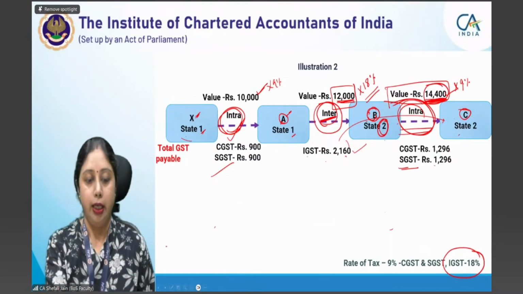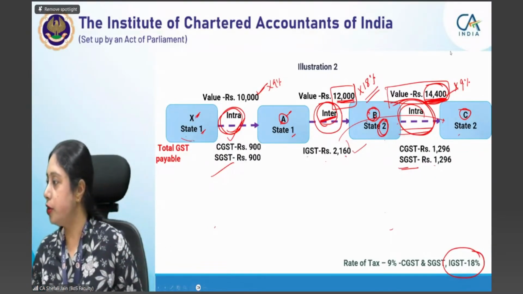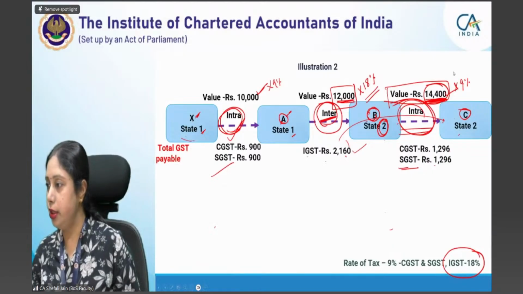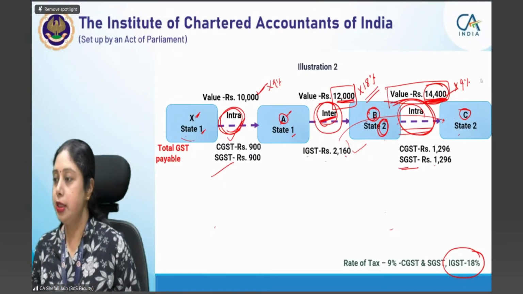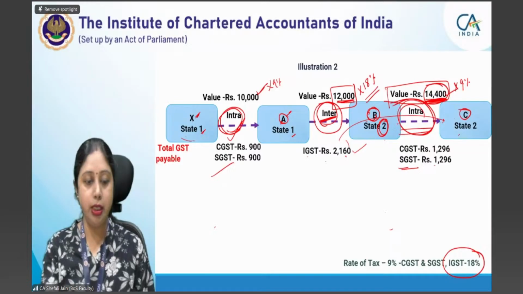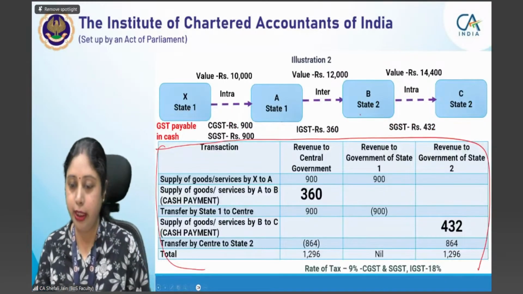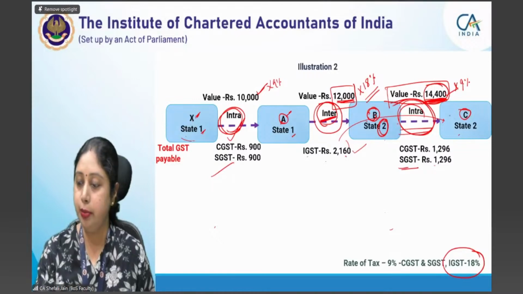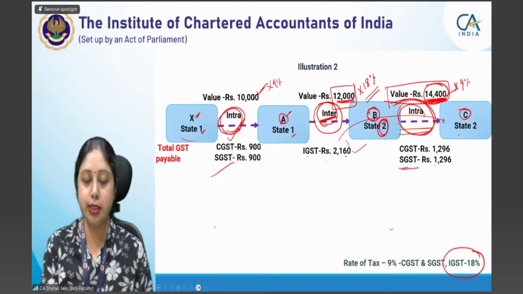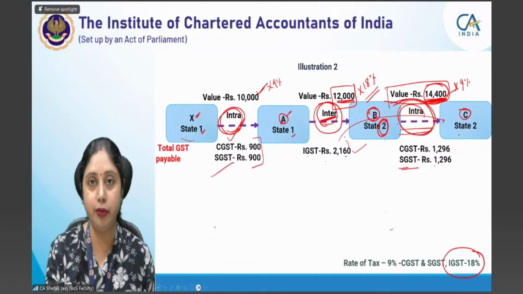Okay. X to A, who had asked me for this particular doubt? I think Kyra has asked me. Yes. See, Kyra. X to A was an intrastate transaction, A to B was an interstate transaction, and B to C was an intrastate transaction. So this is clear to you that CGST of 900 was there.